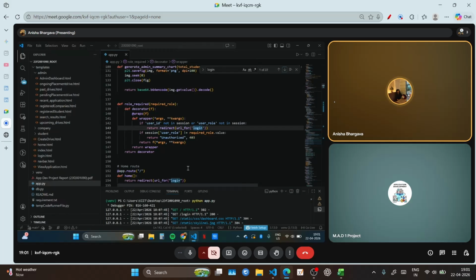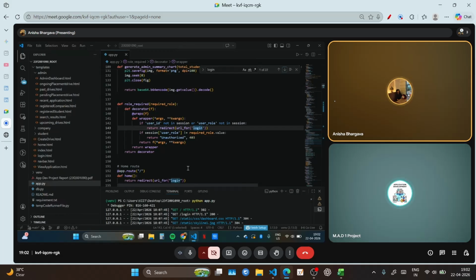Like if it is an admin, then it will direct you to the admin dashboard. Or if it is a specific company, then it will direct you to that specific company dashboard, to prevent unauthorized access of the dashboard. Like no other company can access the dashboard of another company, and no student or anyone else can access the admin dashboard with their email ID or password.